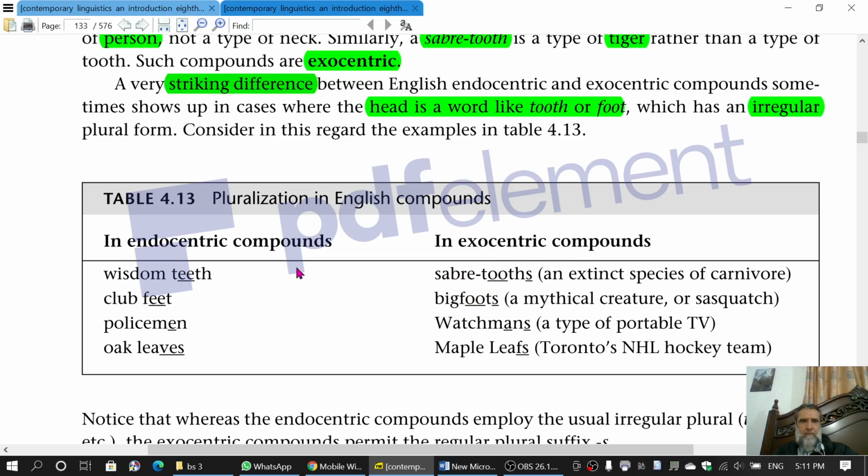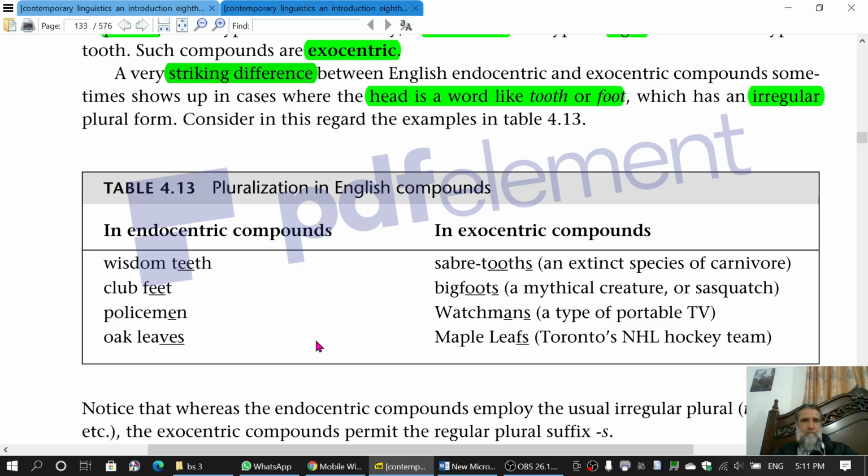So this is another difference, that as far as the endocentric compounds are concerned, the normal way of making plural is used in the case of especially the irregular nouns, while this is not the case